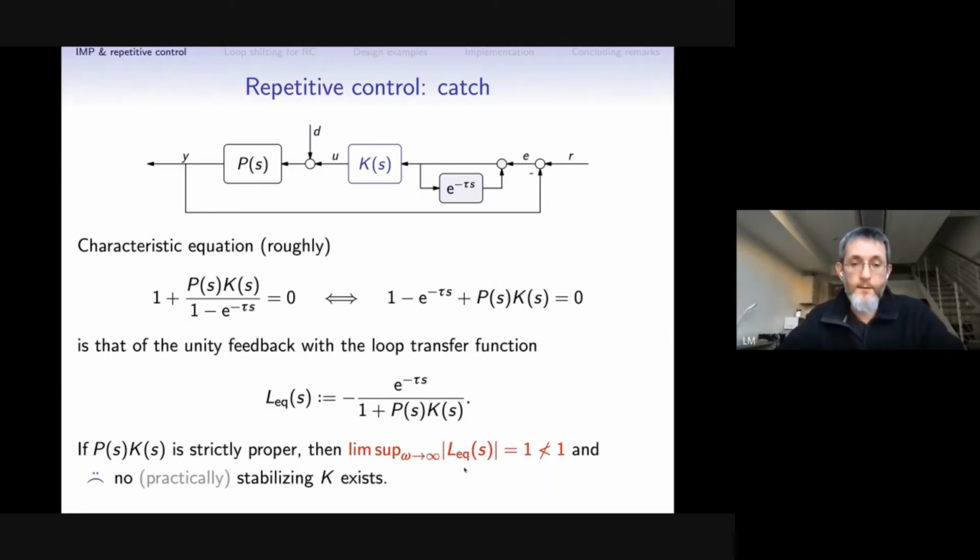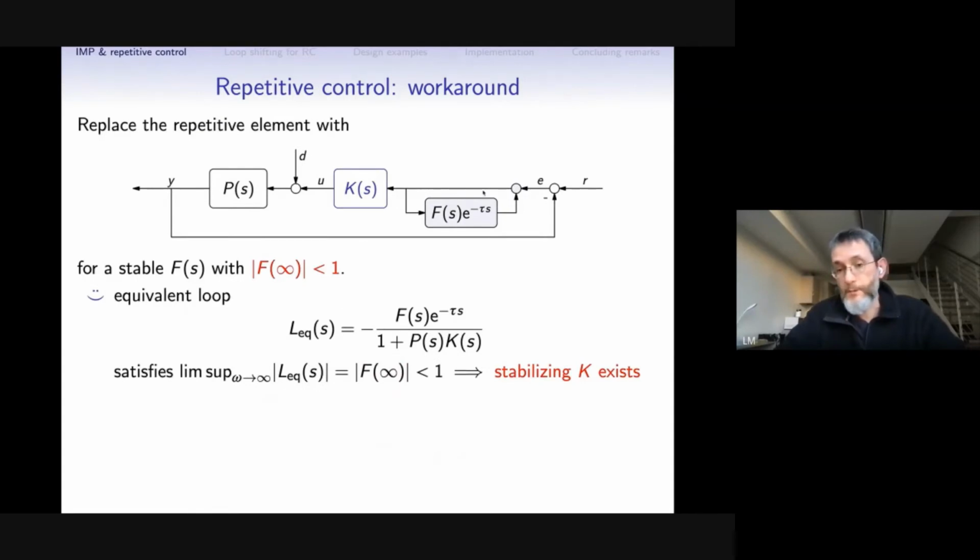Which means that in probably any reasonable situation, we have no hope to design a stabilizing controller for this system. So how can we work around this situation? The standard trick in repetitive control is to introduce some additional filter in the repetitive block. This filter might be any stable system, but the requirement is that its high frequency gain should be strictly contractive.